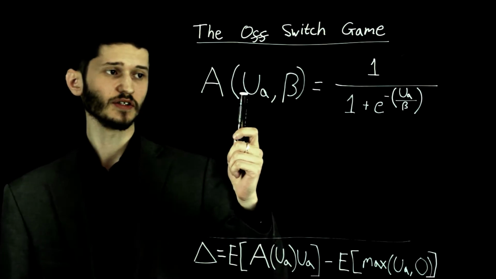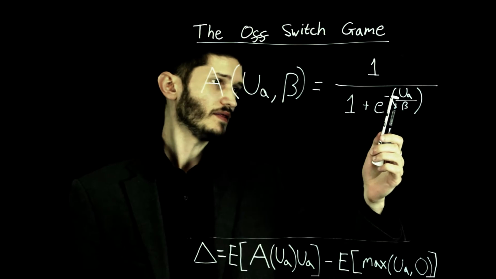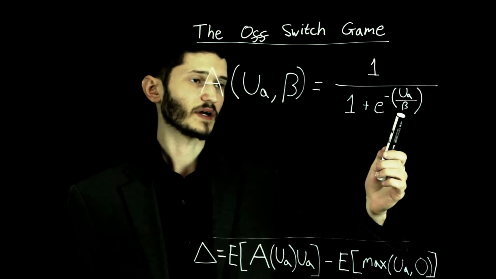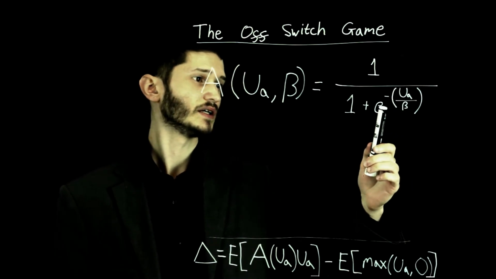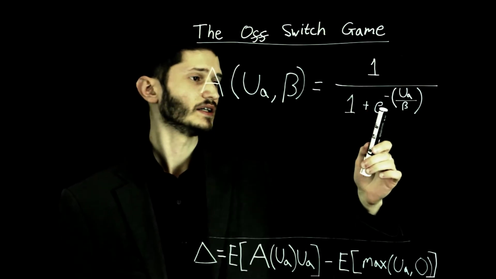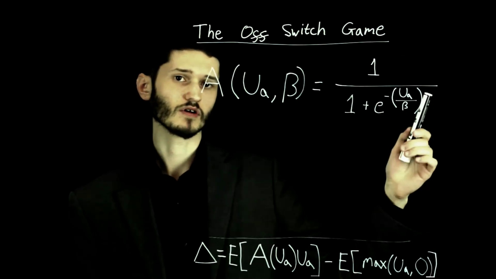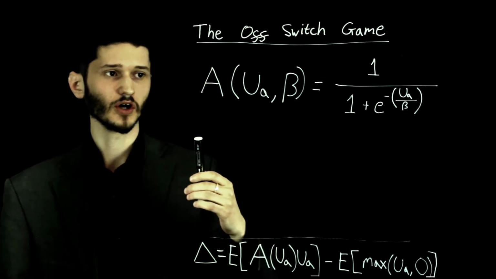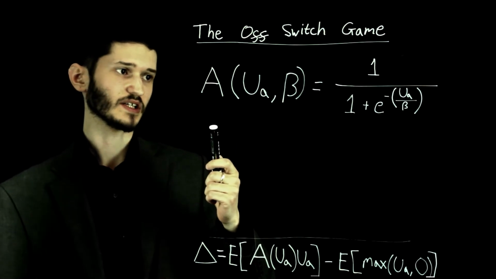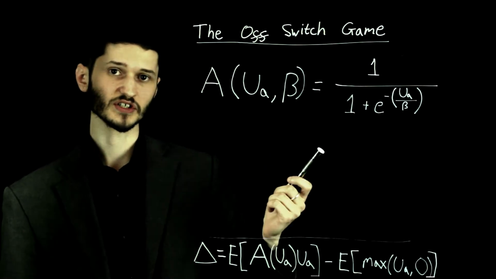Now suppose the utility of action A is negative. In that case, this negative number divided by 0 becomes negative infinity. So e to the minus negative infinity is e to the infinity. So this whole bottom term becomes infinity. 1 over infinity is 0. So a perfectly rational supervisor allows actions with negative utility with probability 0.